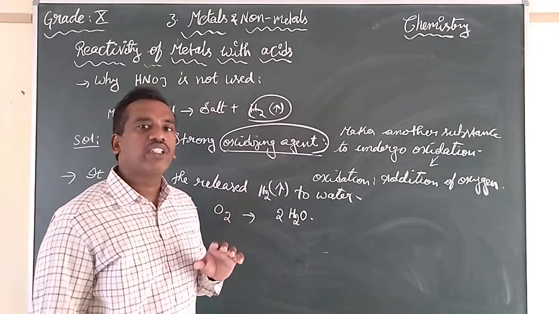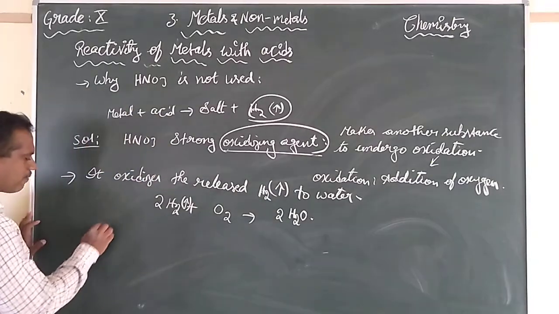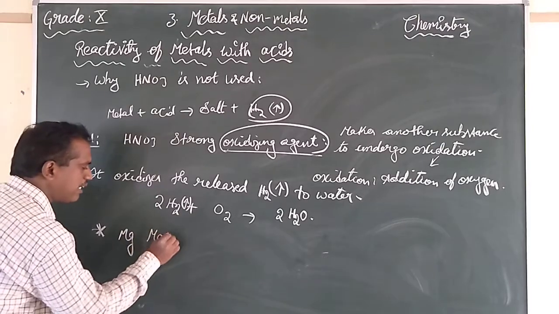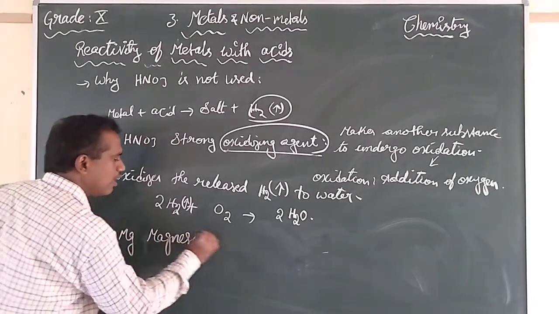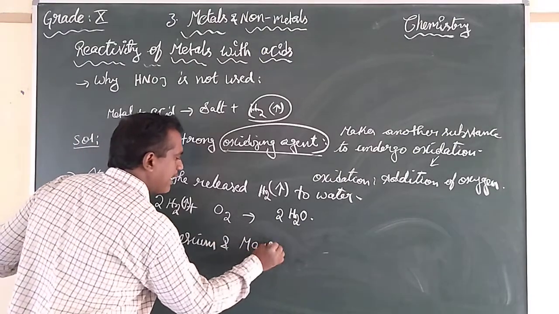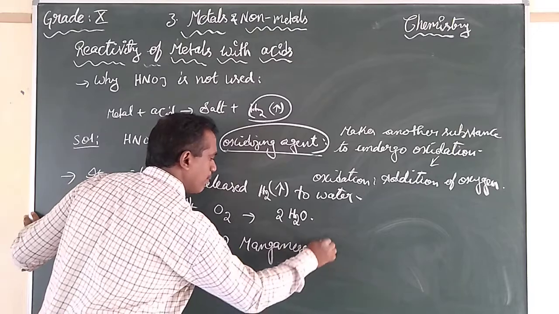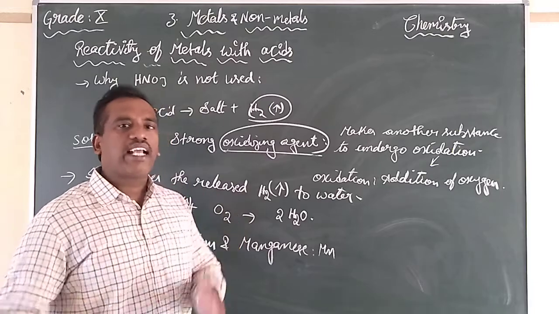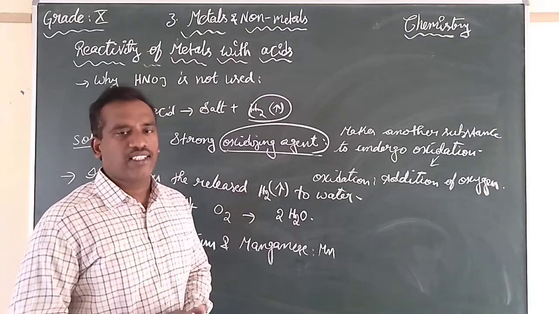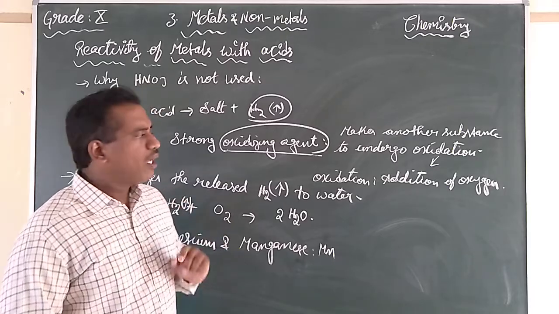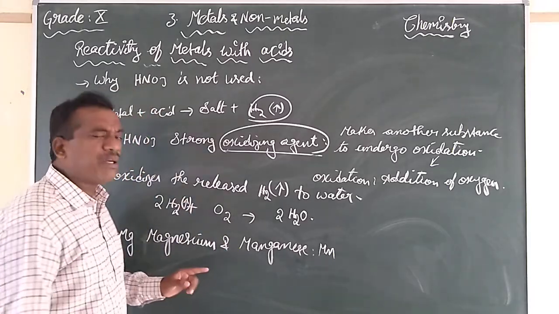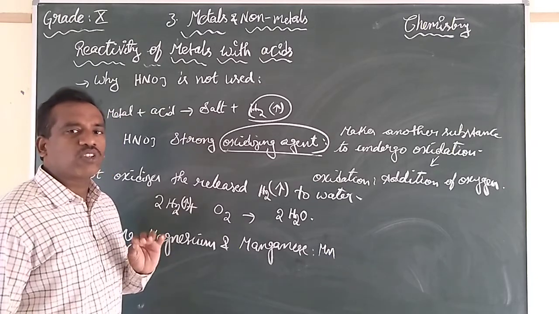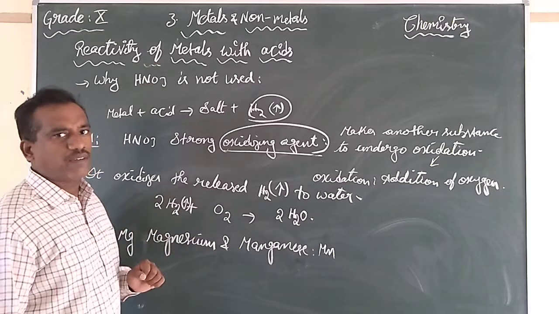But there are metals that react with this nitric acid to release hydrogen gas. What are the metals? The metals are magnesium and manganese. Magnesium and manganese, these both will react with nitric acid to release hydrogen gas. Please observe, these are the only two metals that react with nitric acid to release hydrogen gas, not to be changed into water.